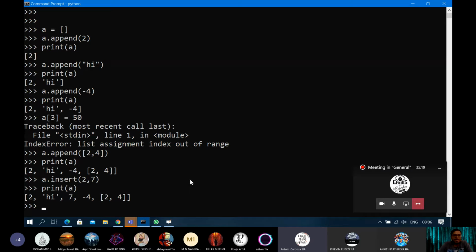Yeah, but the insert method will accept two arguments. One argument is the index position at which you want to insert, and the second argument is the data value that you want to insert. Okay, sir. But can you do something like this?